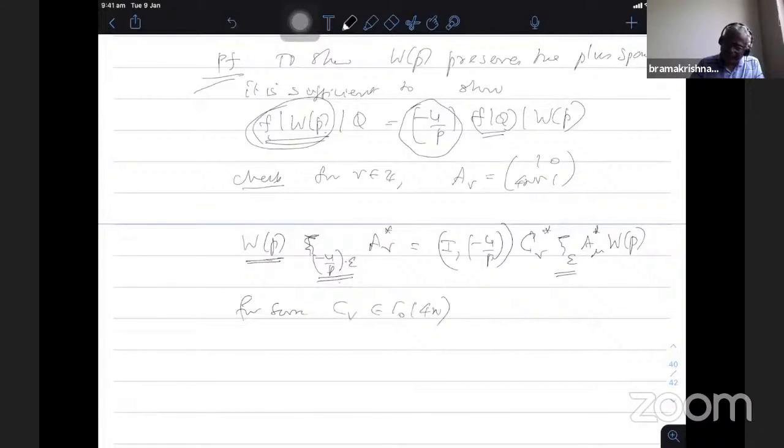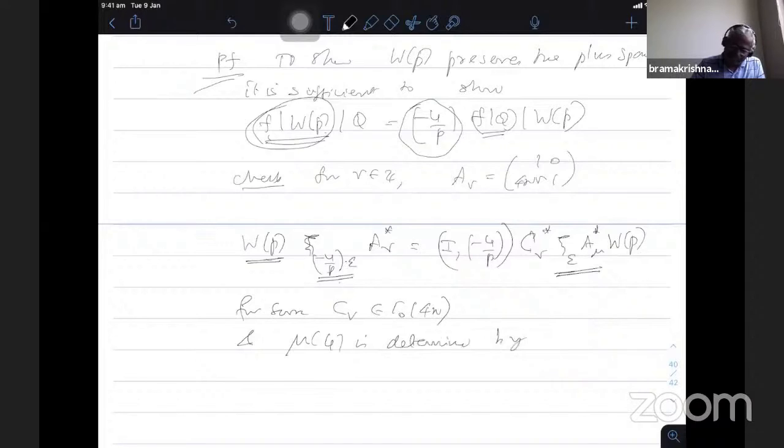So when I apply F on Sk plus of plus 4n comma chi1, this minus 4 by P comes out. This will be invariant. This will be the Q, and I have WP. That's what it says. And the mu mod 4 is determined by the given V.